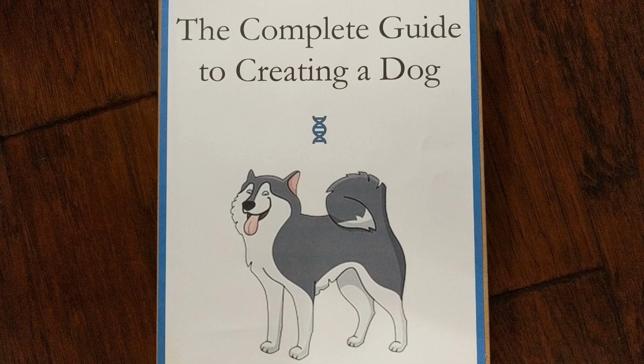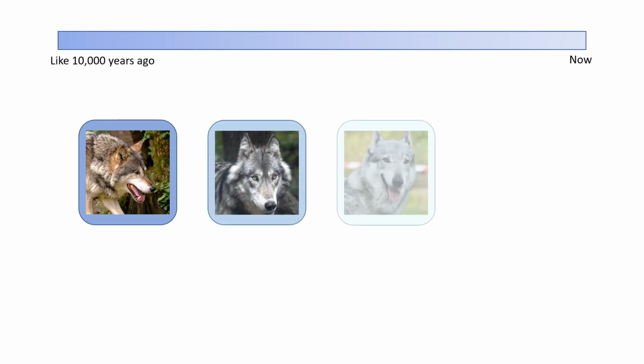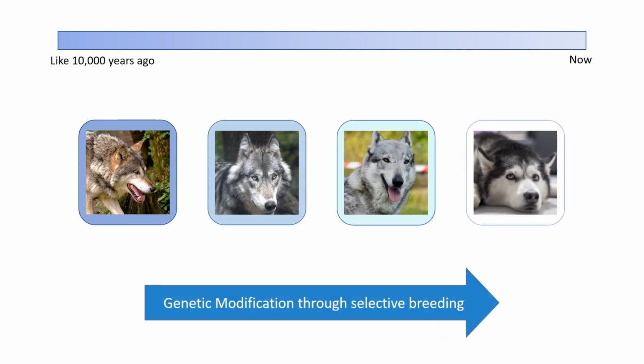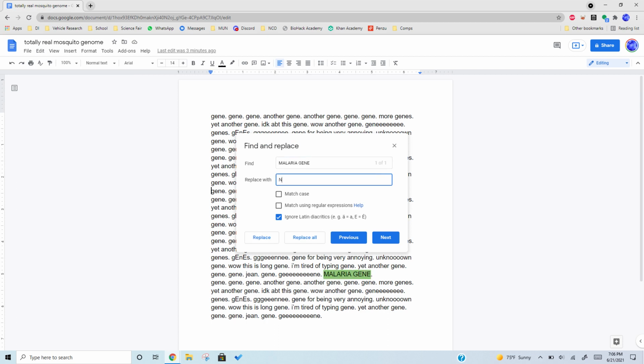A genome is just like an instruction manual for building an organism. It's written in the language of DNA and it has genes as the steps. Through selective breeding, humans have been changing the genomes of other organisms for a long time, like how we bred dogs from wolves. However, selective breeding cannot target specific genes, and it takes forever. But what if you could find and replace only the malaria-enabling genes?